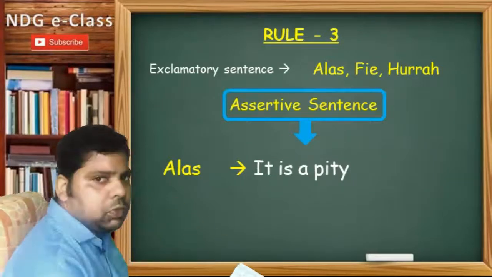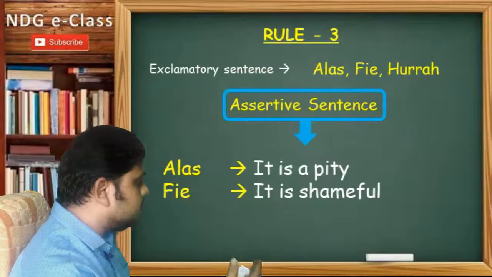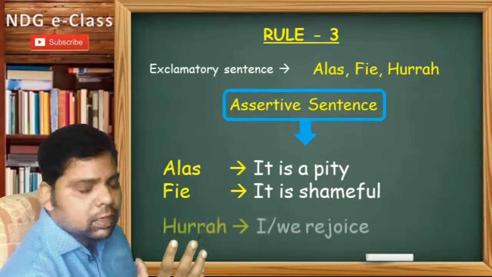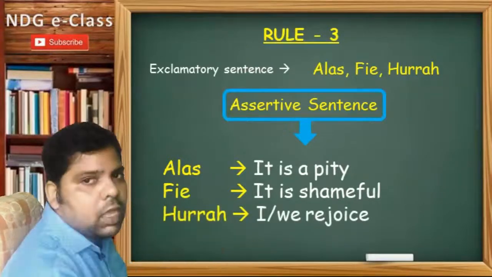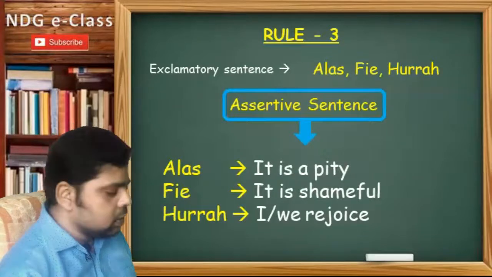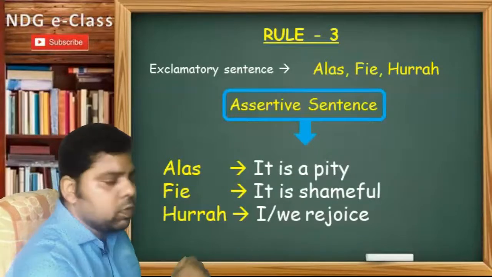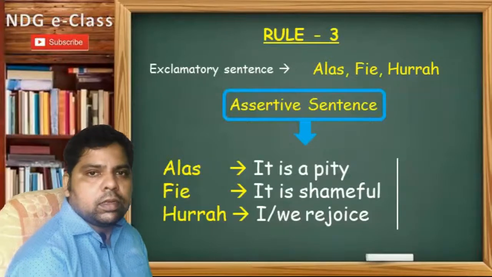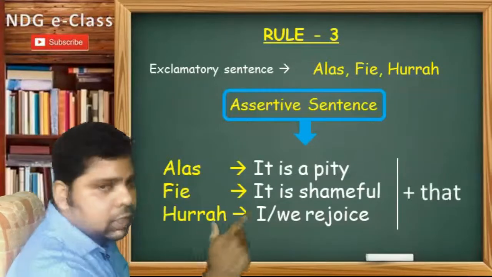If fie is used, then we will use "it is shameful." And if hooray is there, then we will use "I rejoice" or "we rejoice." So remember these words and phrases, and every sentence will be linked with that.